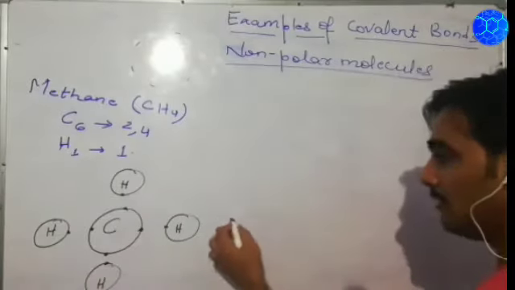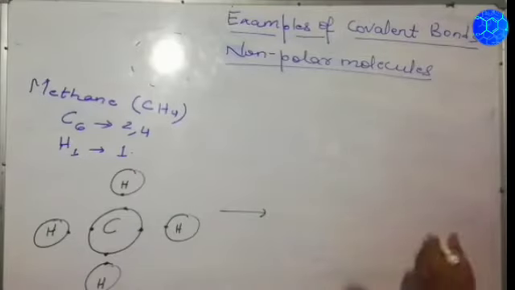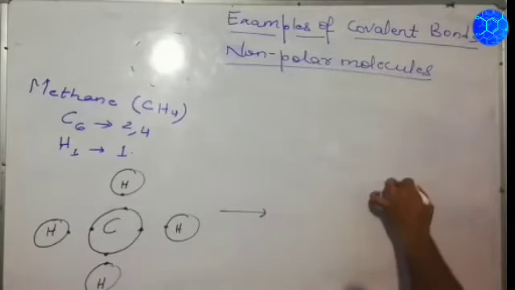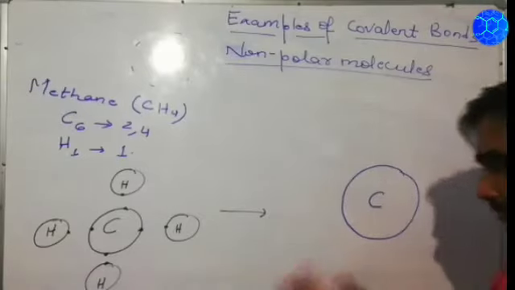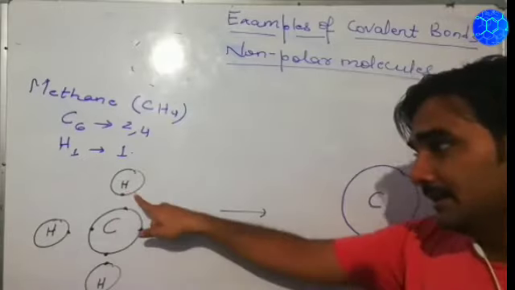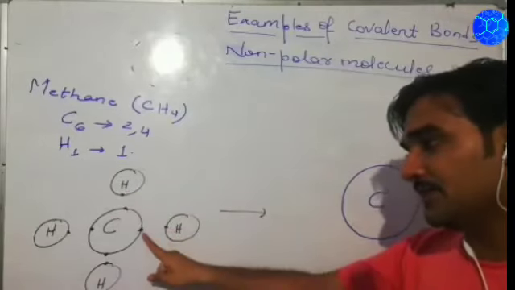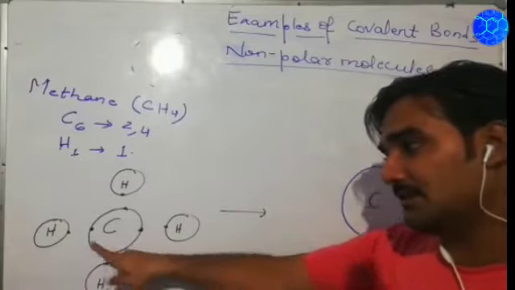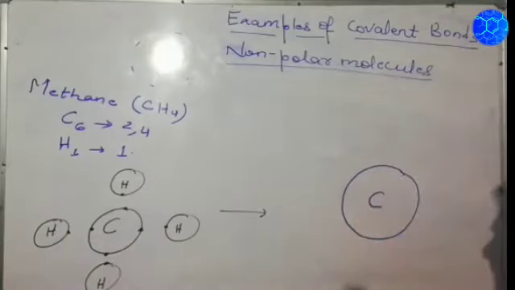Getting? Now, when all these will be combining up, again we can make it how? Carbon is the central atom, right? Now, what will happen? This hydrogen will be coming, sharing the electron, this hydrogen will be sharing the electron, this hydrogen will be sharing the electron, this hydrogen atom will be sharing the electron with the carbon.